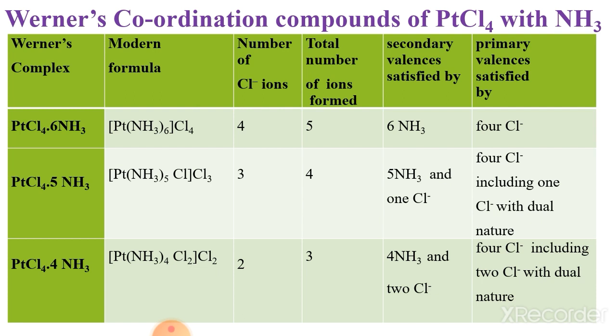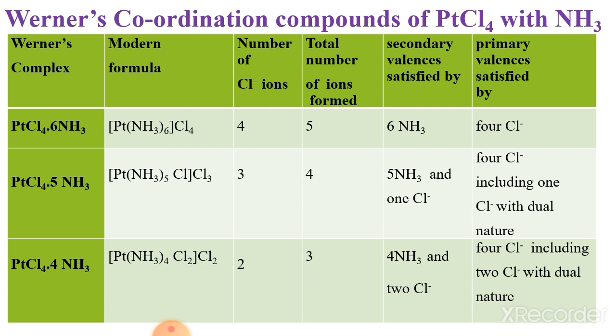Look at the formula according to Werner's theory: PtCl4·6NH3. The modern formula is [Pt(NH3)6]Cl4. The number of Cl minus ions it will produce is 4. Total number of ions formed is 4 from Cl and 1 from the complex, that is 5.